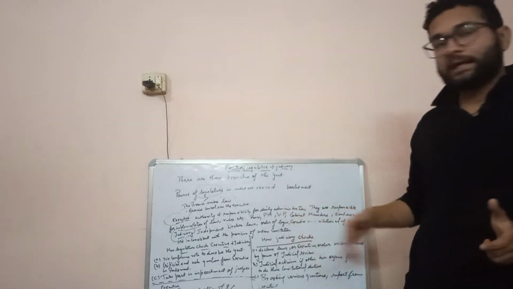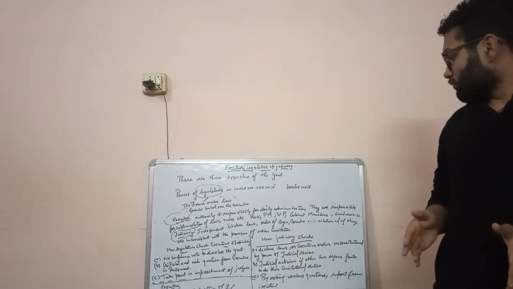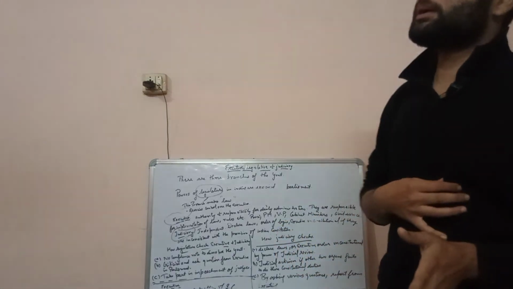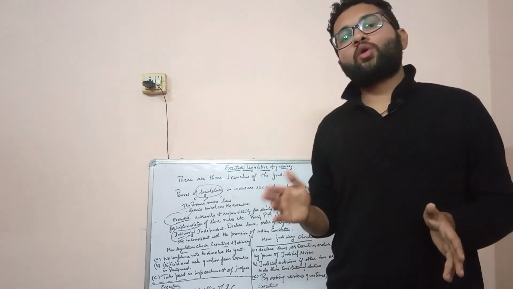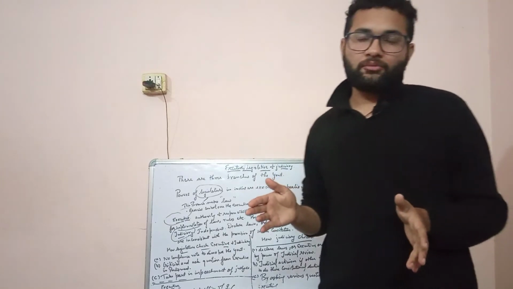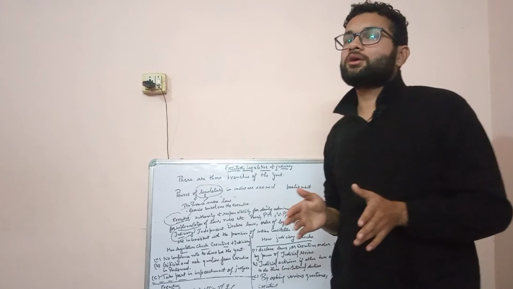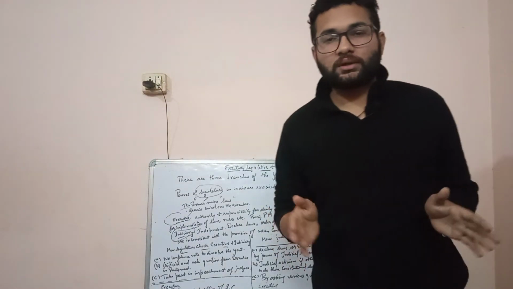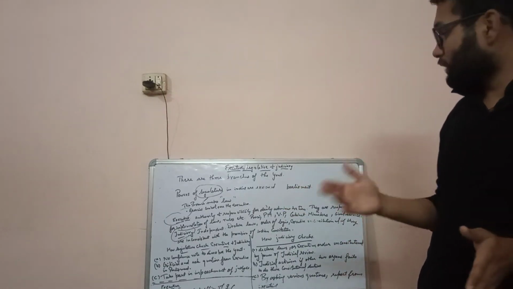Now how does judiciary check legislature and executive? By declaring a law or executive order unconstitutional through the power of judicial review. Judicial review basically means that judges have the power to view any order or law passed by legislature and executive, checking if they are inconsistent with the Indian constitution. If they find that they are inconsistent with the Indian constitution, they will declare that law or order unconstitutional. So this is the way how judiciary checks on executive as well as legislature.